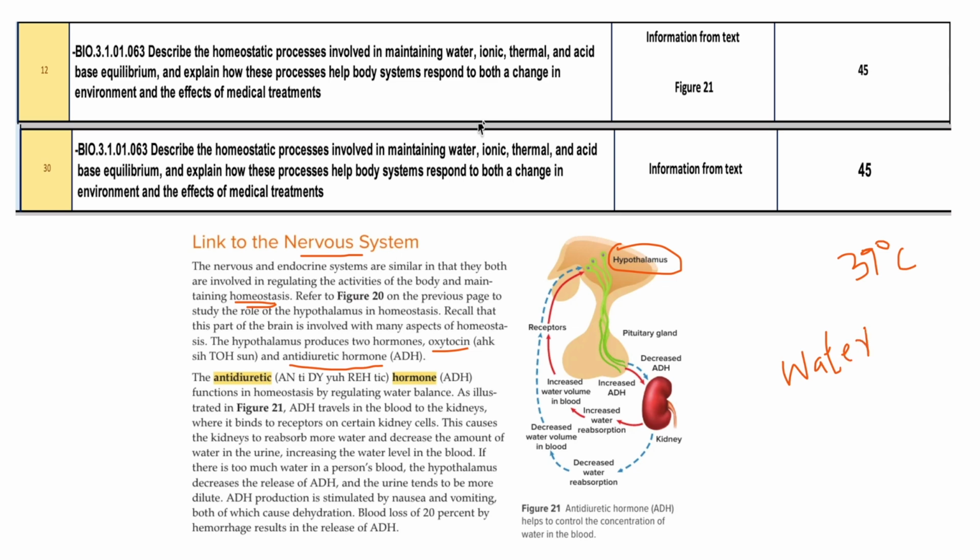So when you are feeling thirsty, when you have a low amount of water in your blood, what happens is the hypothalamus will increase the amount of ADH, antidiuretic hormone. The hypothalamus is sensing that there is less water, so it will increase the amount of antidiuretic hormone.